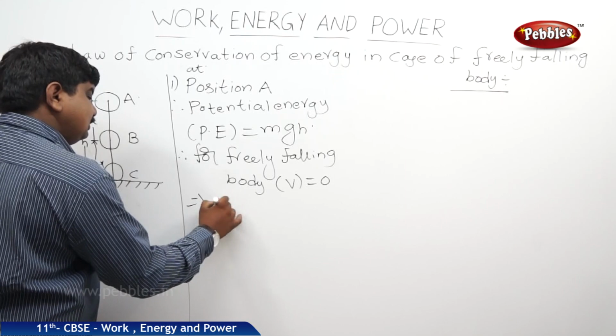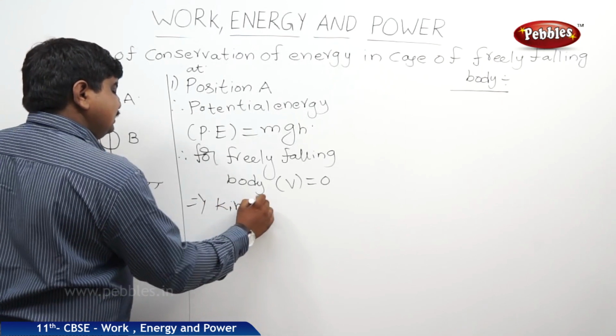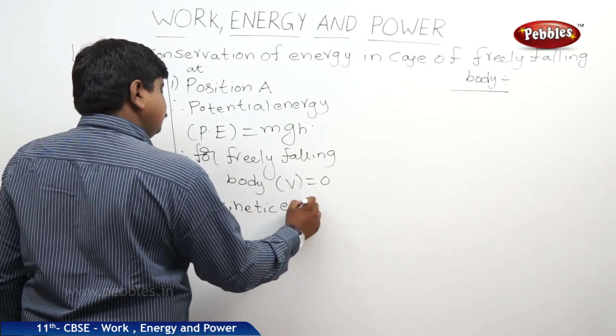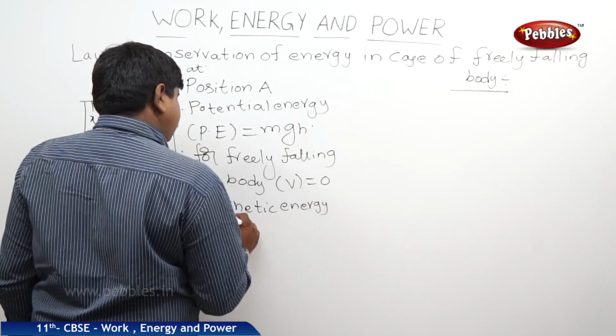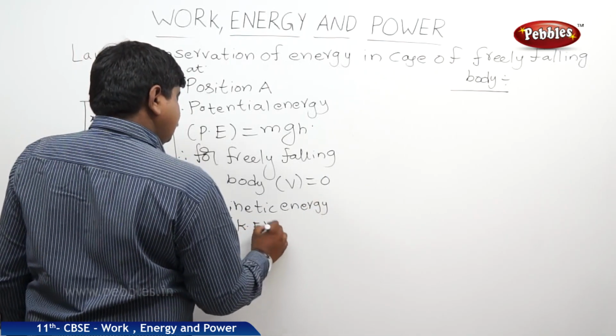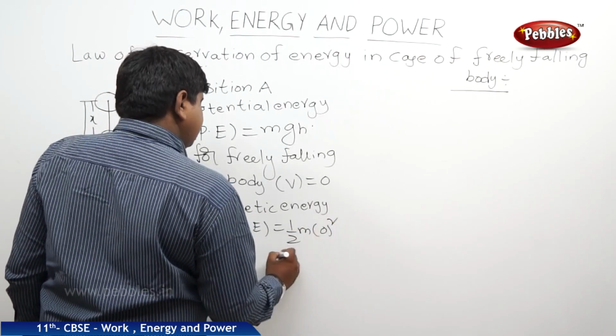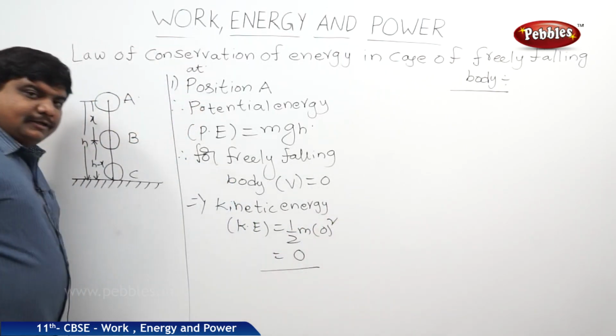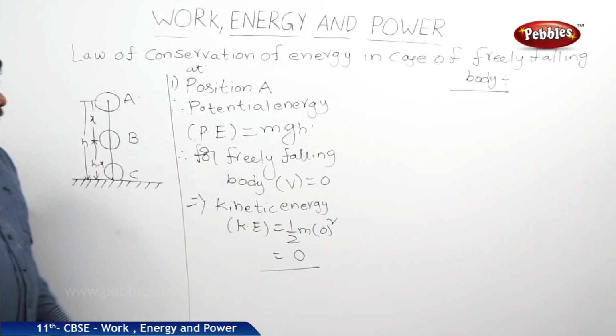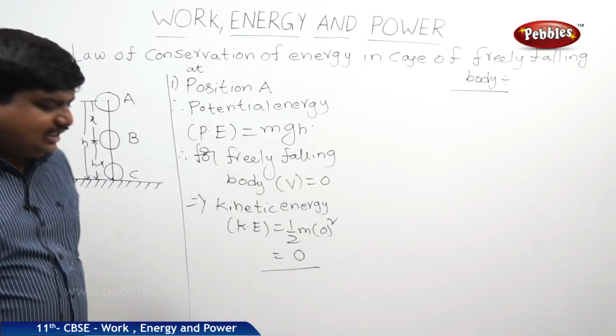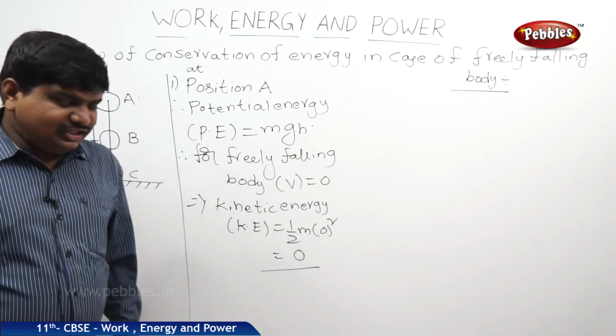As usual, kinetic energy KE is equal to half m into 0 square. This is 0. So at position A, the potential energy of the body is mgh and the kinetic energy of the body is 0.